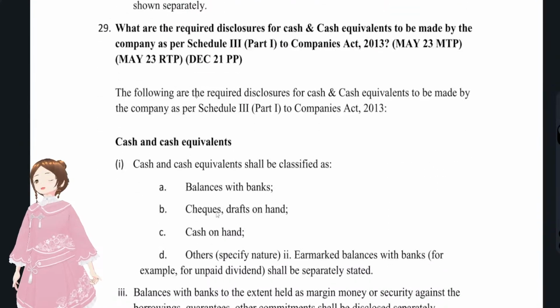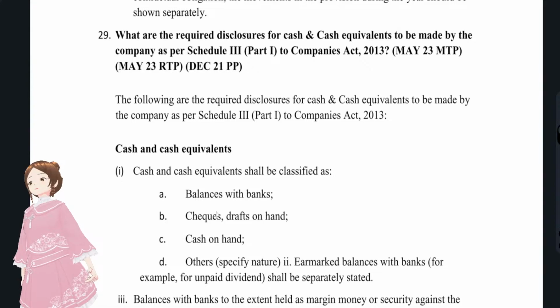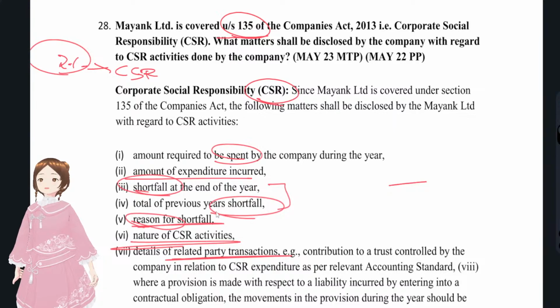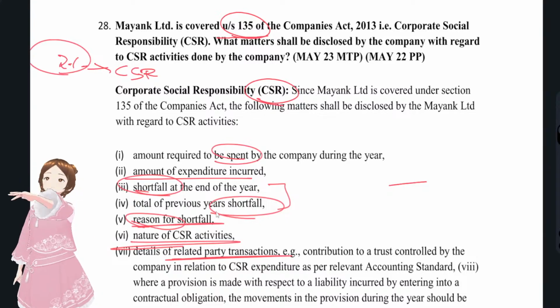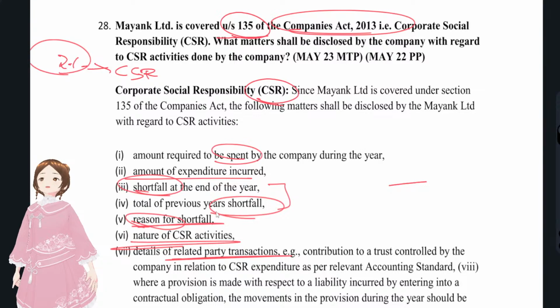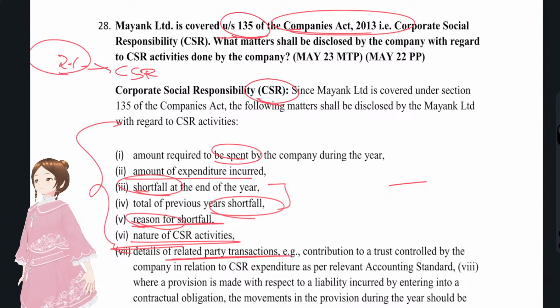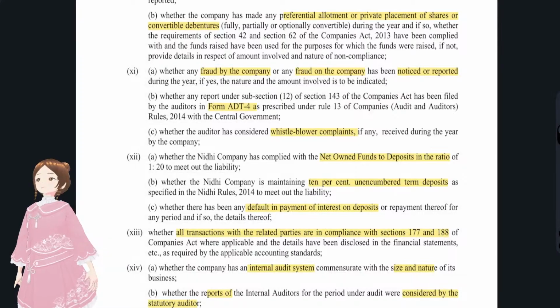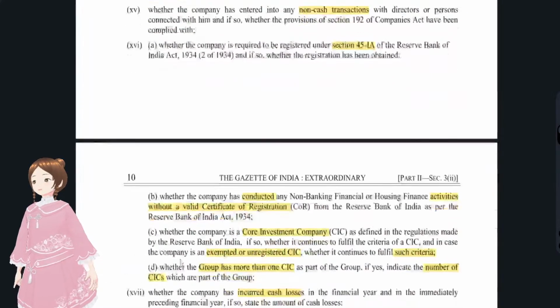Sorry, I just thought it was a CARO clause they were discussing. Whenever we see Section 135, we might think of CARO 2020 or this one. If it were CARO 2020, they would have mentioned it. Since they have mentioned the Companies Act here, we have to give all these details. If they had said CARO 2020, we would go to clause 20.